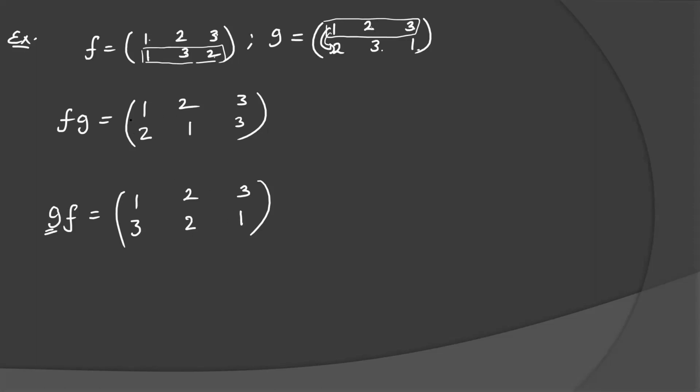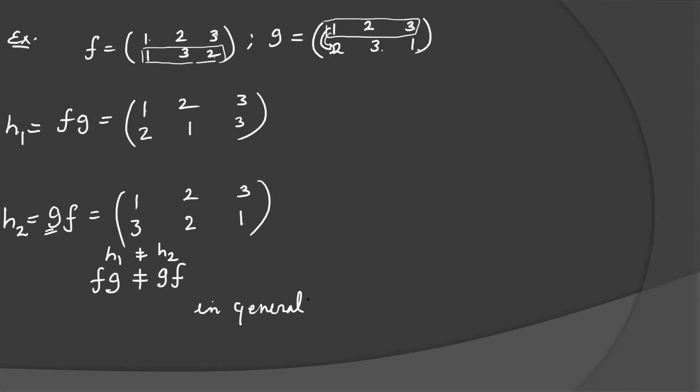Can you see, are FG and GF equal? No, FG and GF are not equal. Because if you assume FG as function H1, and this as function H2, can you tell me if H1 equals H2? No, because here 1 is mapped with 2, here 1 is mapped with 3. So in general, the product of permutations is not commutative. So when you prove the abelian group, this property will fail, not commutative.